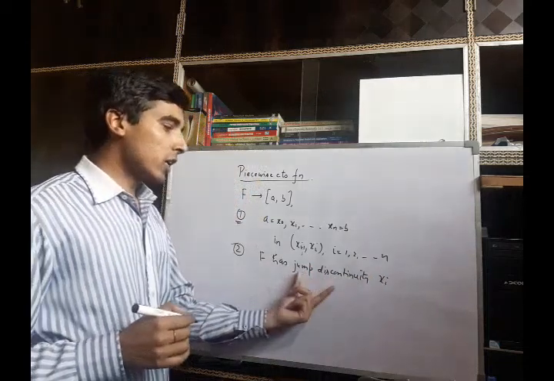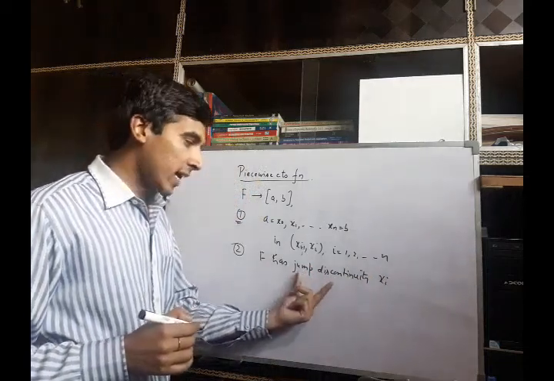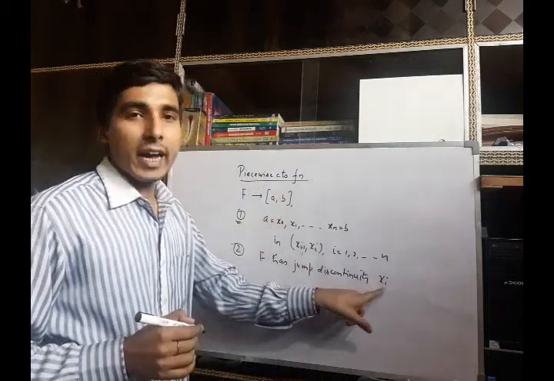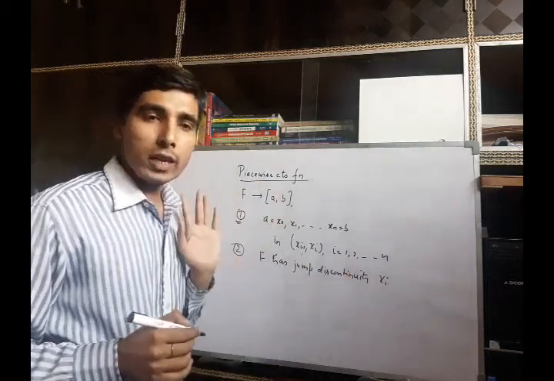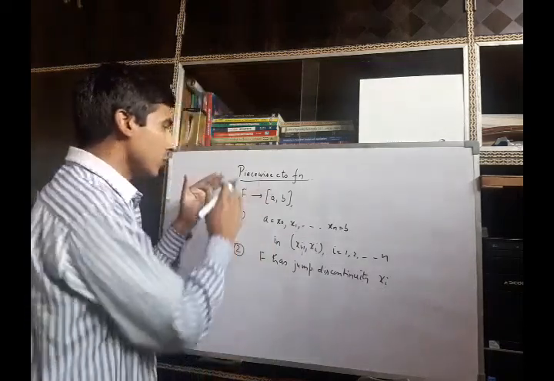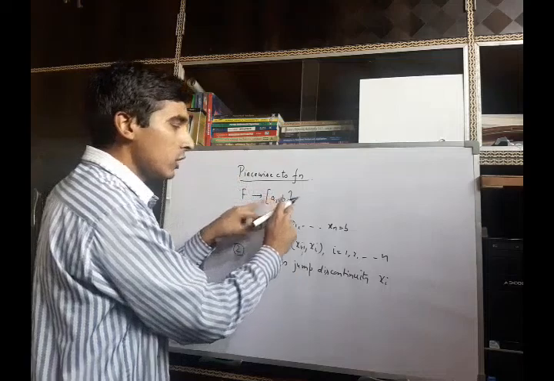Jump discontinuity means the function has a left hand limit and a right hand limit at the point x_i, but they are not equal. Now this is the definition when the function is defined on the closed interval a to b.